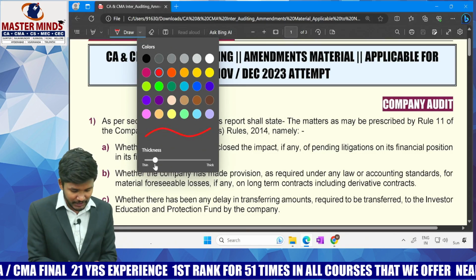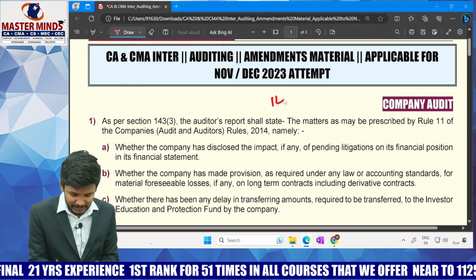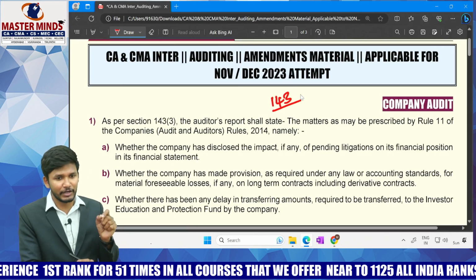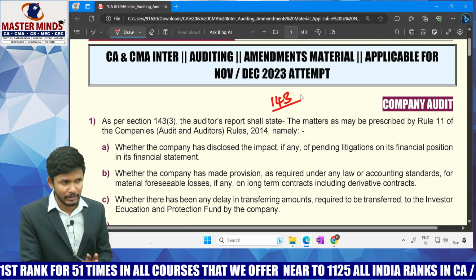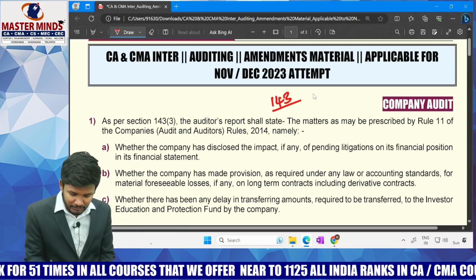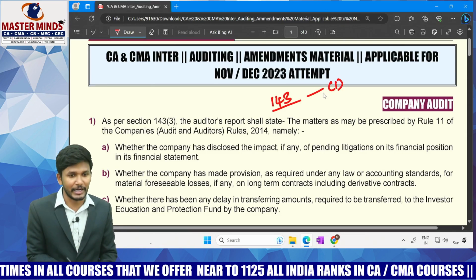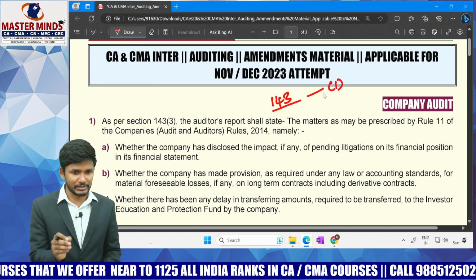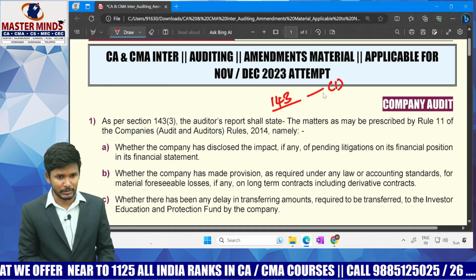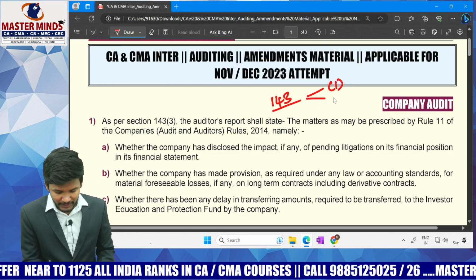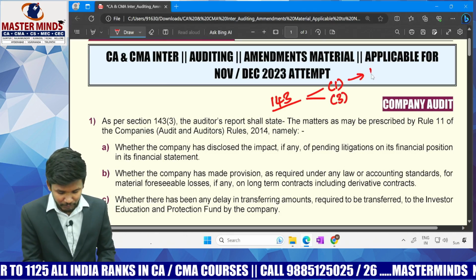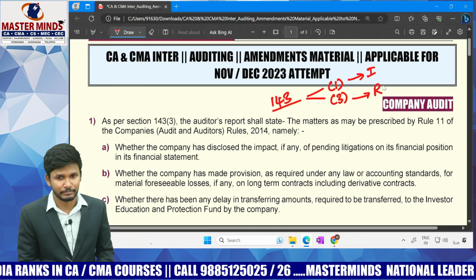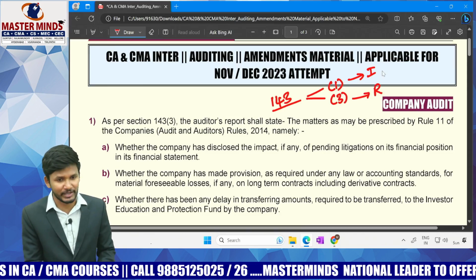Initially, if you remember, section 143 of the Companies Act talks about the rights and duties of the auditor. More specifically, section 143 subsection 1 talks about the duty of the auditor to inquire on certain matters. This is the duty of inquiry. Section 143 subsection 3 talks about the duty to report on certain matters.